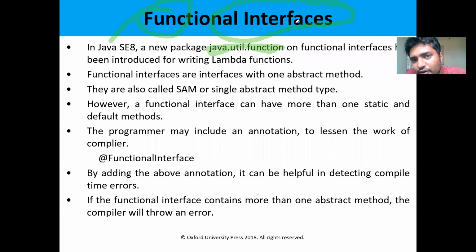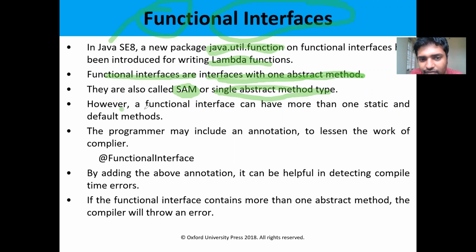In order to use the functional interfaces, we need a lambda function. Functional interfaces are interfaces with one abstract method. That means we have only one single abstract method. We don't have multiple abstract methods in an interface. We can call these SAM, single abstract method type.